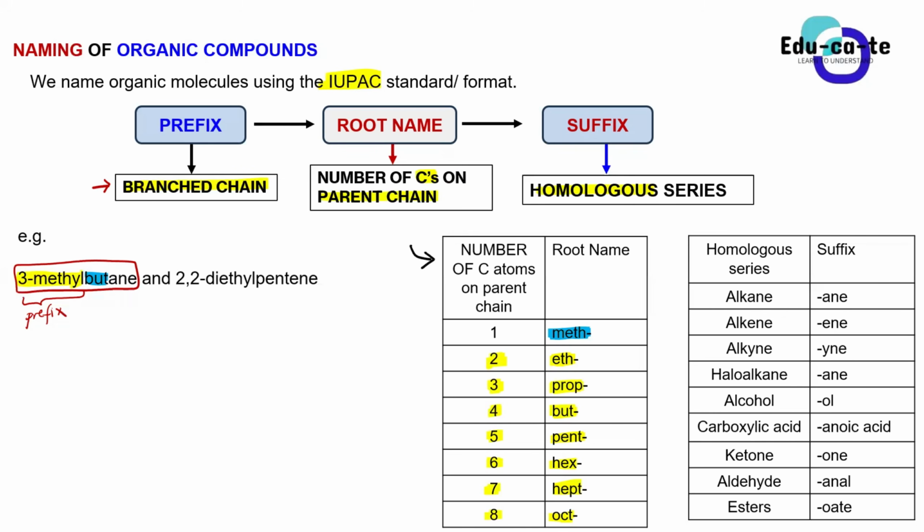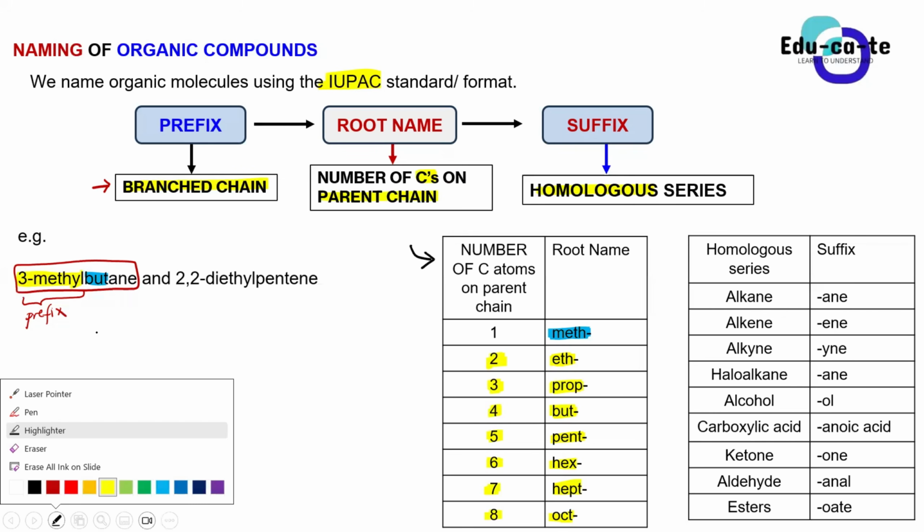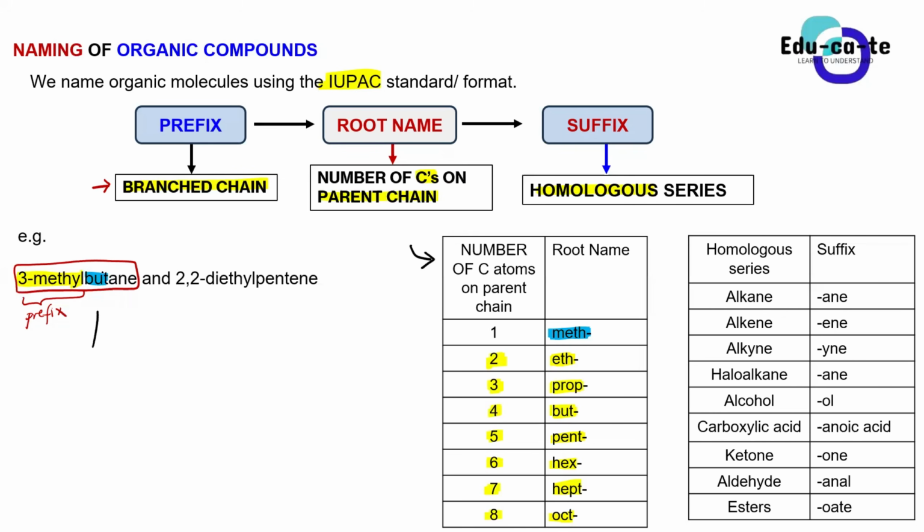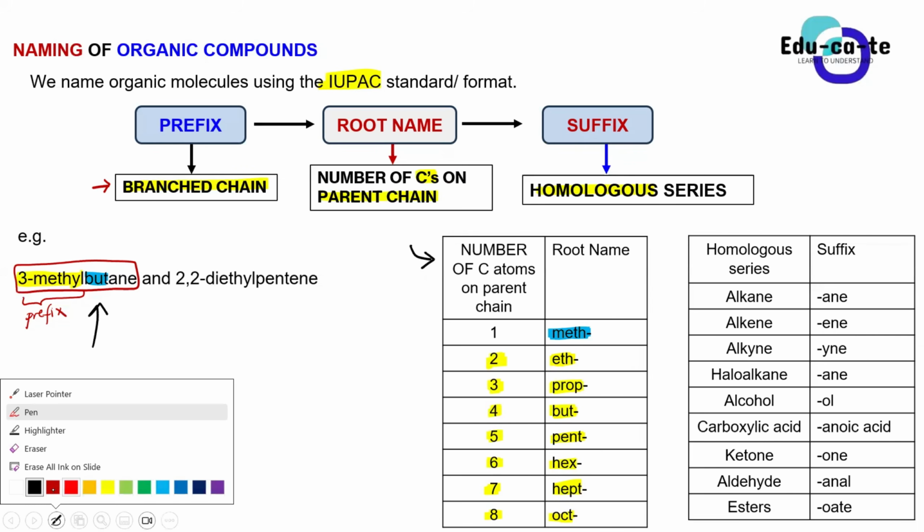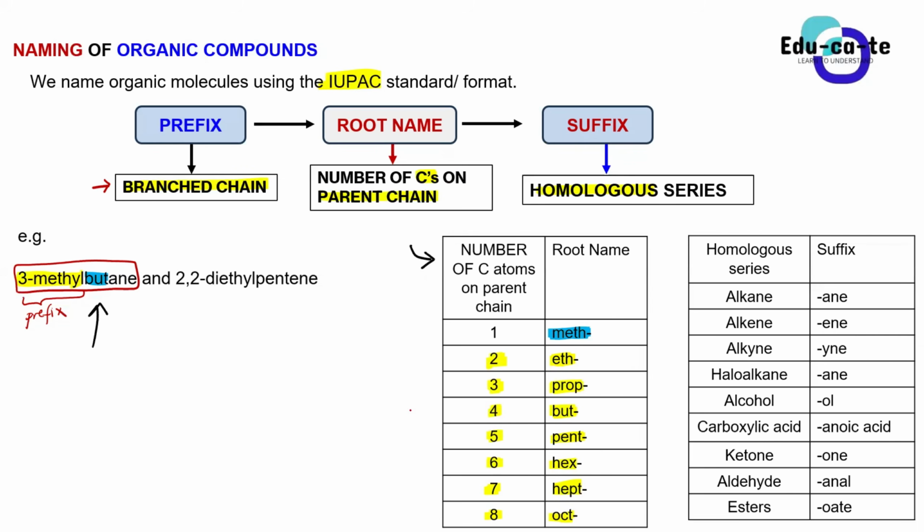All right, so when you look at this name that we have here in question, let's go back to this name. We say that the root name is the but there. So please tell me how many carbons are found in the parent chain of this compound. This but, what does it tell you? 4. Yes,